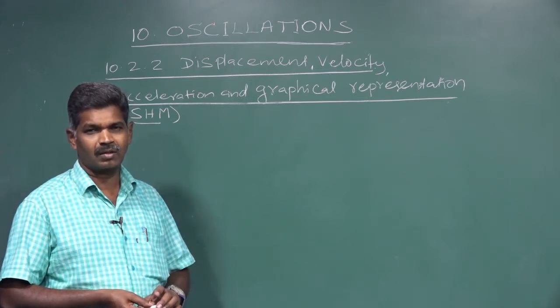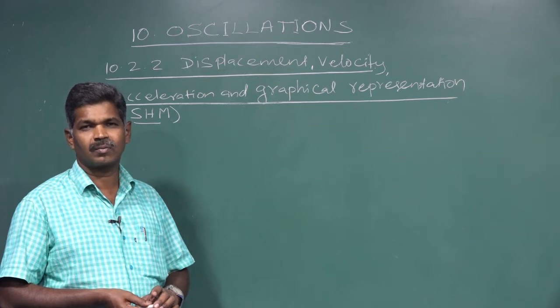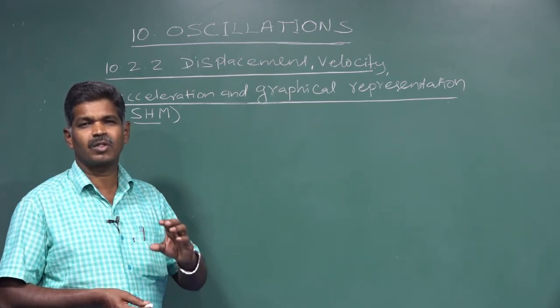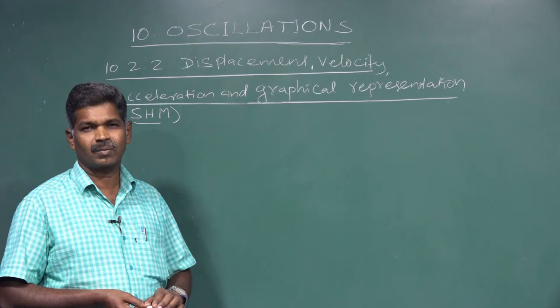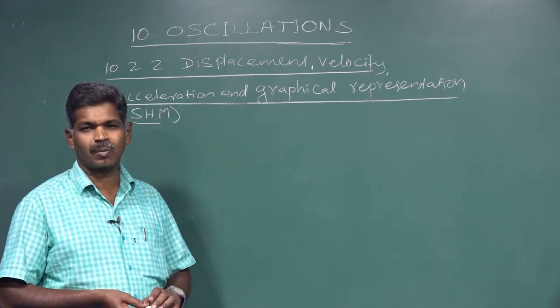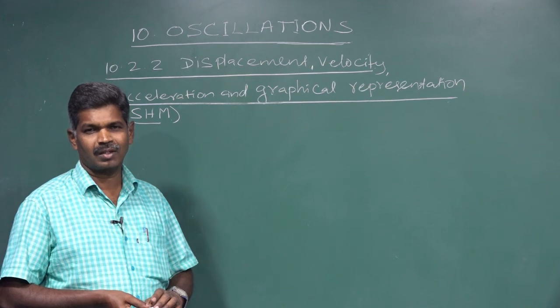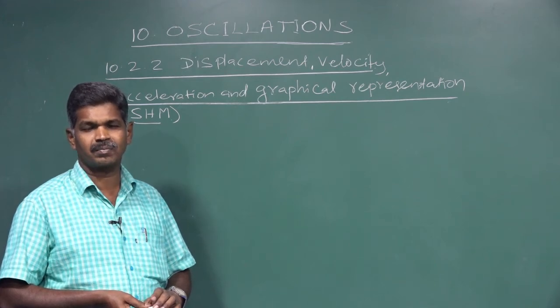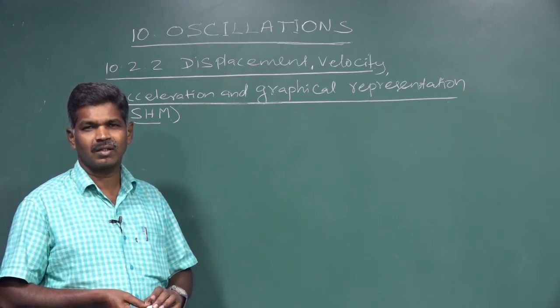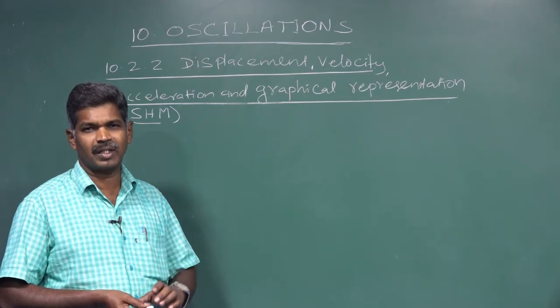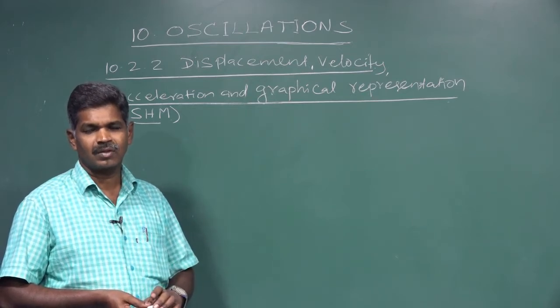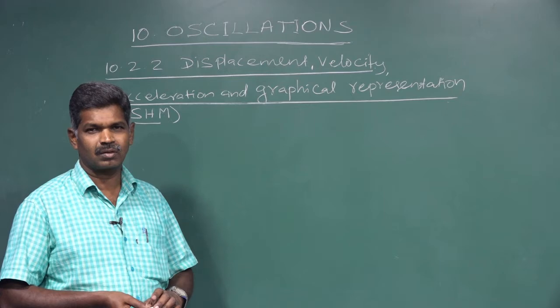So for that we are going to take one simple harmonic motion. If a particle moves in a circular path with a constant angular velocity, then that particle makes a simple harmonic motion.